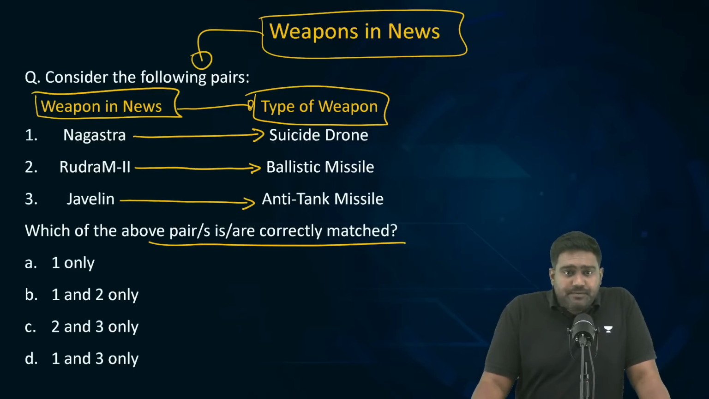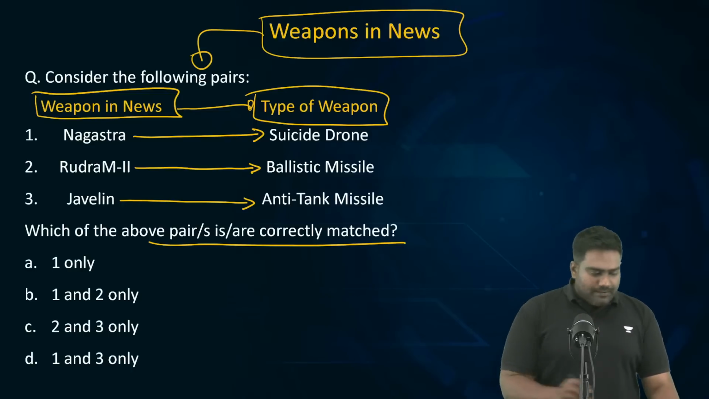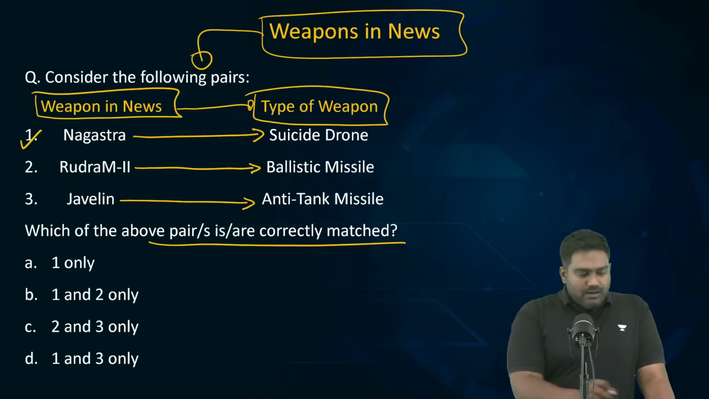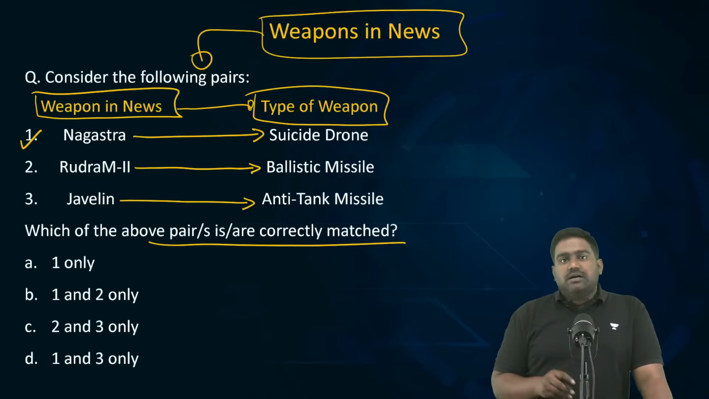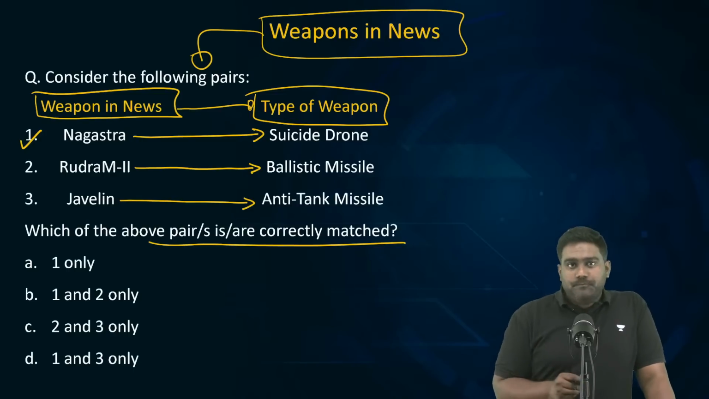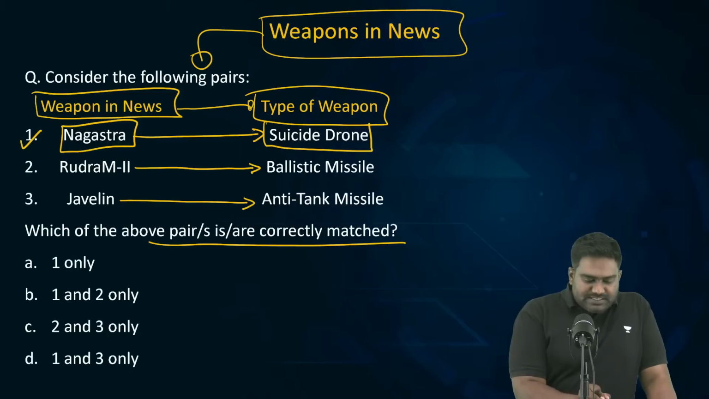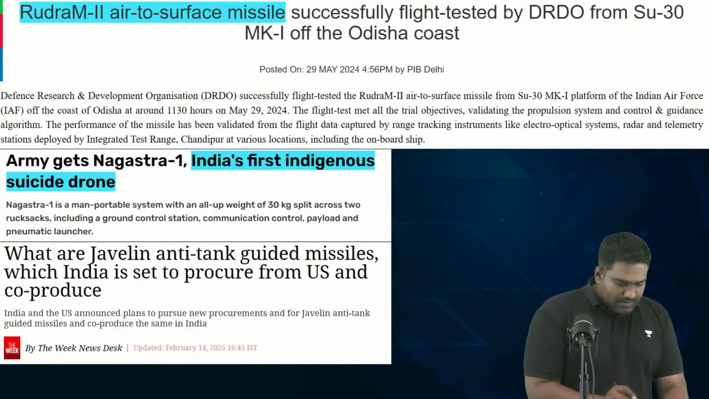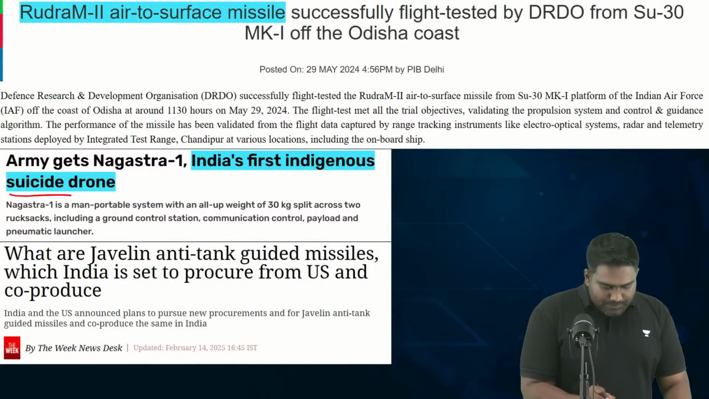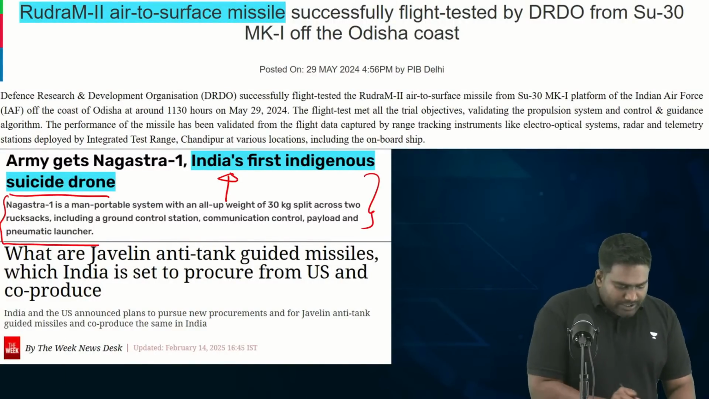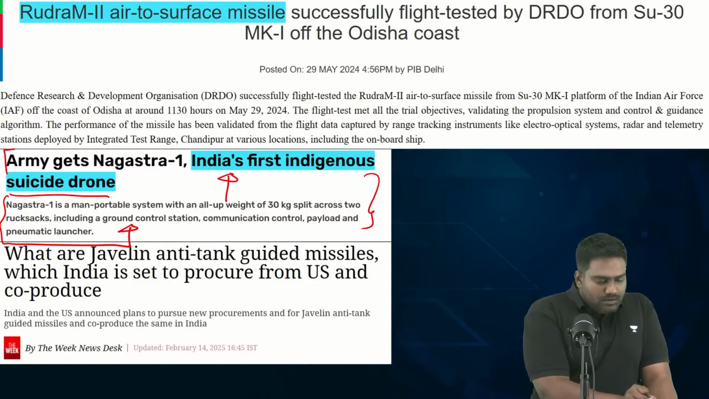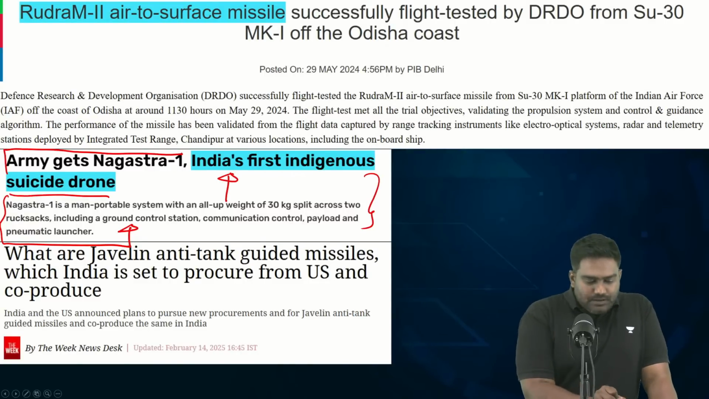Some are saying C, but some are saying D. Okay, let me give you the right answer. First one is correctly matched. Nagastra is an indigenously developed drone. It is a suicide drone meant for a suicide mission. It has been developed in coordination with India's private sector, and it has been inducted into the Indian Army. It is the first indigenous suicide drone.